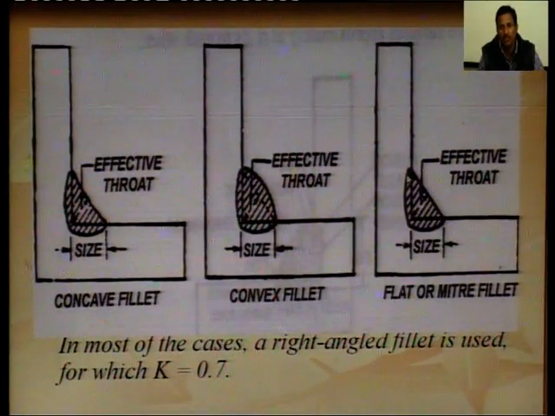When the face of weld is flat, this type of weld is known as flat fillet weld. So, this is the effective throat thickness. The distance from the root of the weld to the line joining its toe is called the effective throat thickness. This is the size of weld in all the cases. In most of the cases a right angle fillet weld is used, for which the value of K is taken as 0.7.